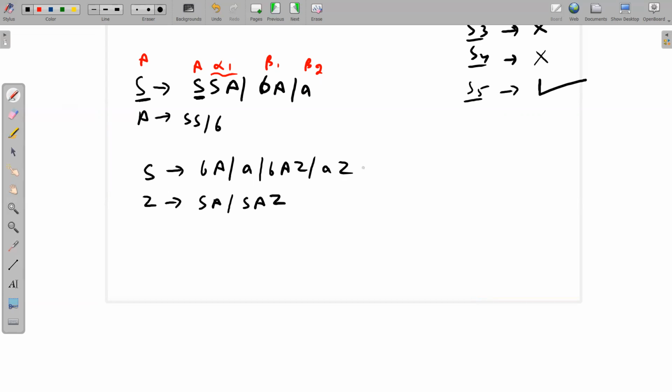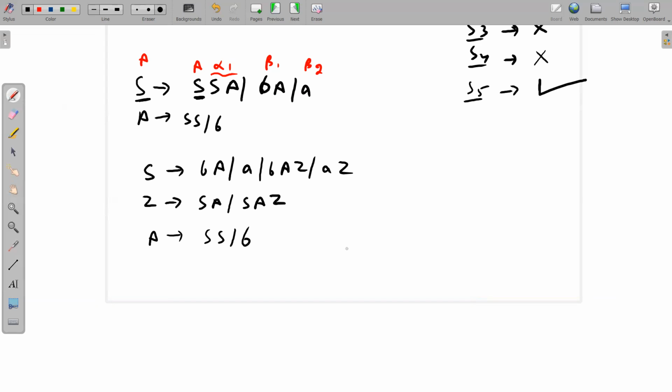Now what we are going to see here. See, we have removed this. We have removed the left recursion. Okay. And the only production rule which was remaining is this. So we will write this also. A implies SS or B.